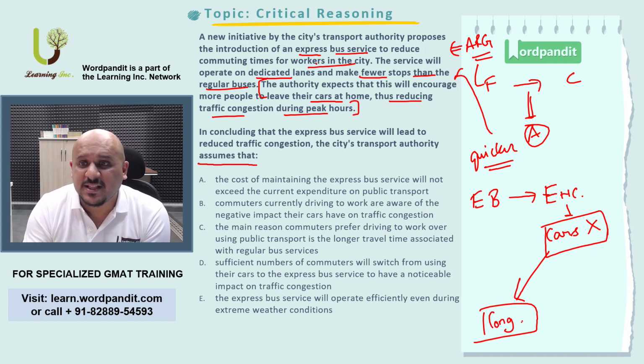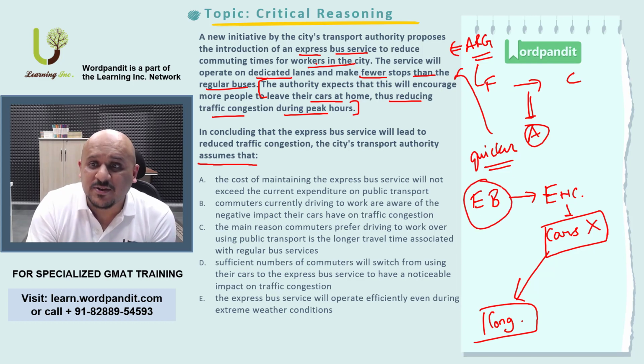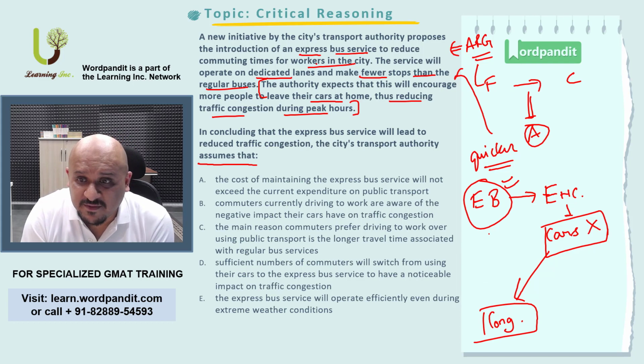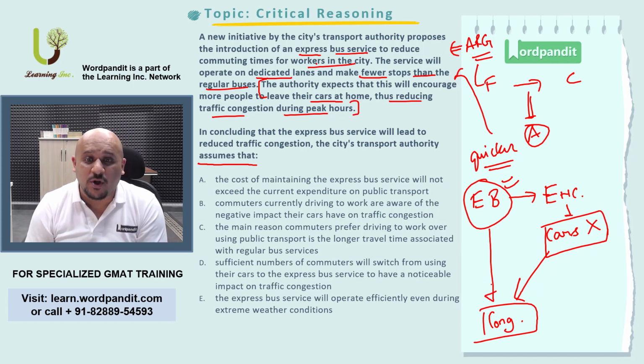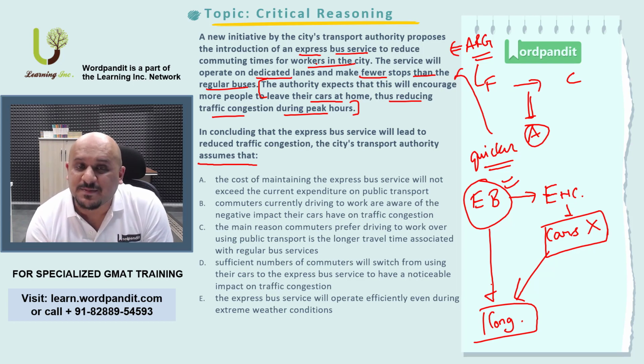So effectively, this argument, through a series of steps, is implying that introducing this EB, express bus service, is going to reduce congestion on the roads, right? Now, when does this happen? Your conclusion here is about reducing congestion on the roads. It's not about people adopting this bus service.